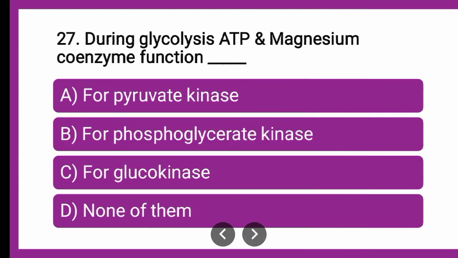Next question is, during glycolysis ATP and magnesium coenzyme functions for dash. Whether the ATP and magnesium coenzyme functions for pyruvate kinase enzyme, phosphoglycerate kinase enzyme, glucokinase enzyme or none of them. Which amongst the given is correct?